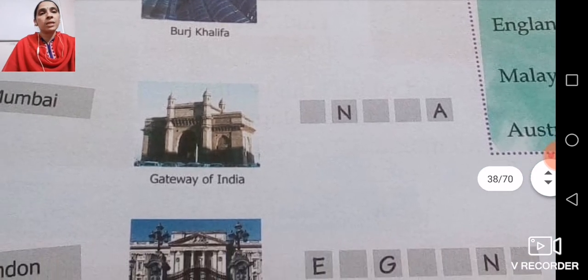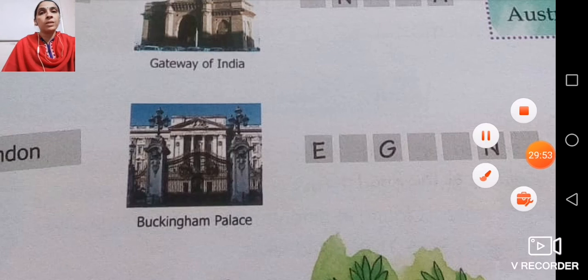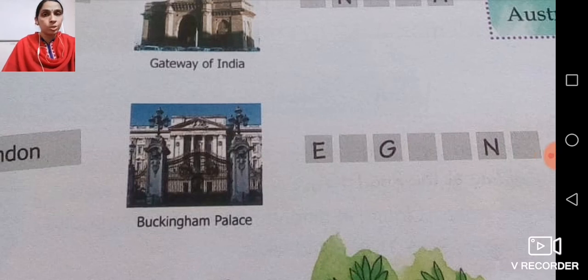So this is Buckingham Palace. Now with this, children, what we have done today, we have done many pages today. Many means 3 pages. First page, that is related to computer, then second, that is related to your time, and this third, that is your guessing countries. So you all will revise this page.